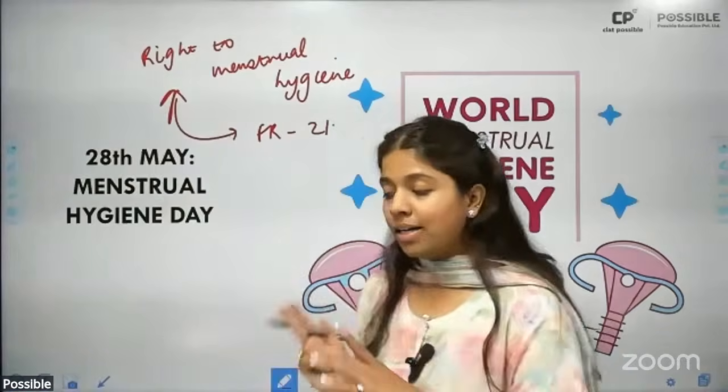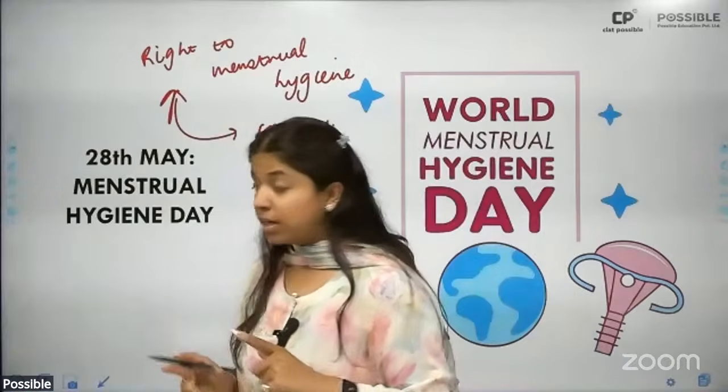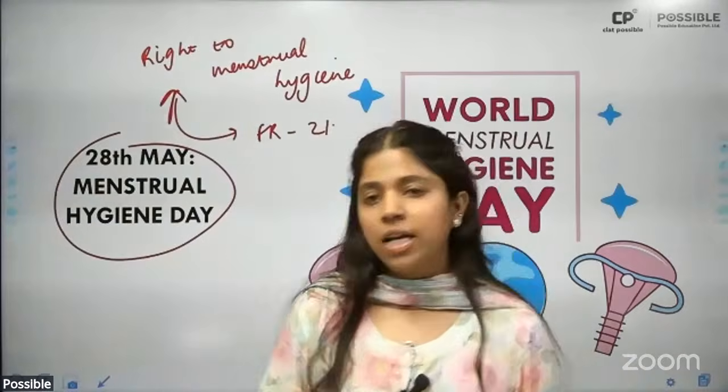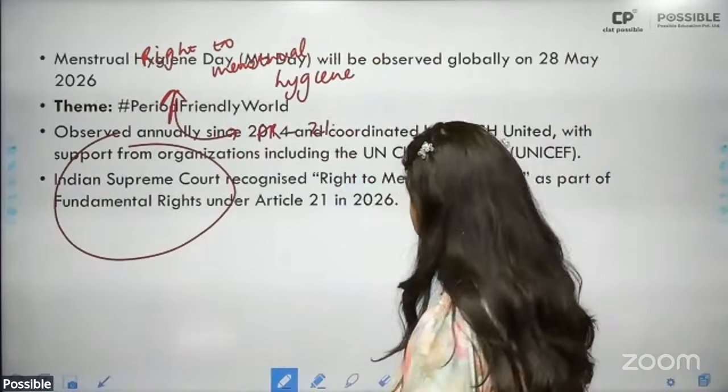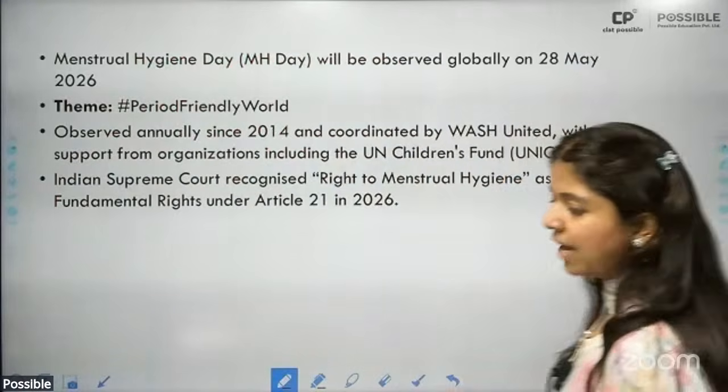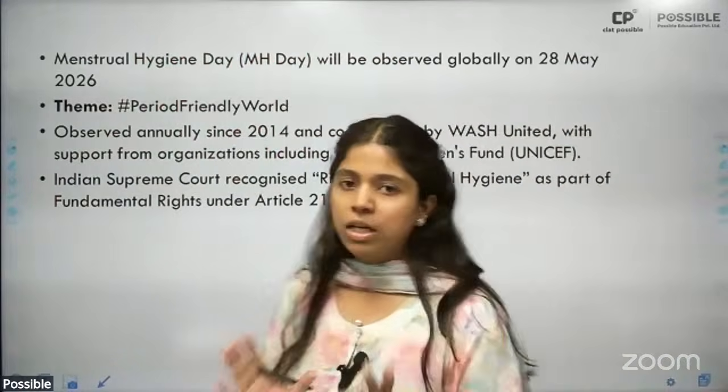All right. So pertaining to this judgment, do remember the day of menstrual hygiene. Okay. If the judgment hadn't come, in all probability it wouldn't have been asked, but because we have the judgment this year, that is why you need to keep the date.